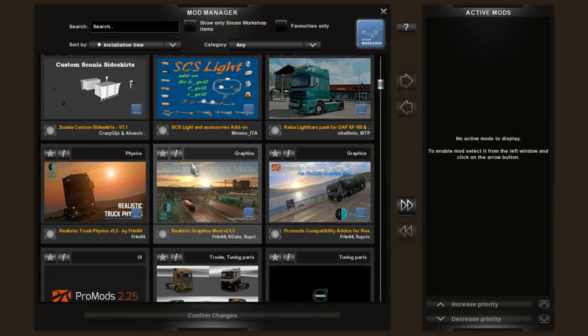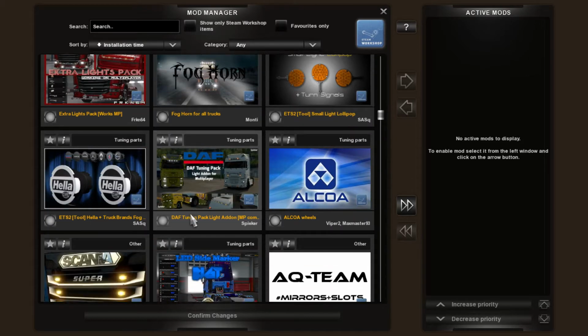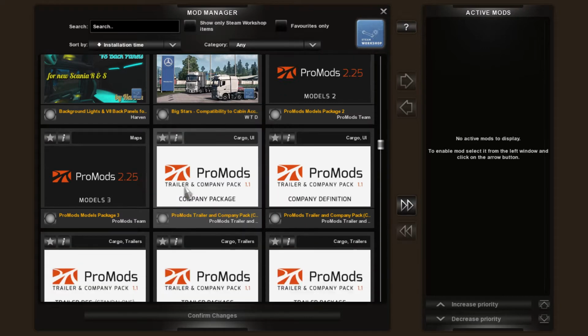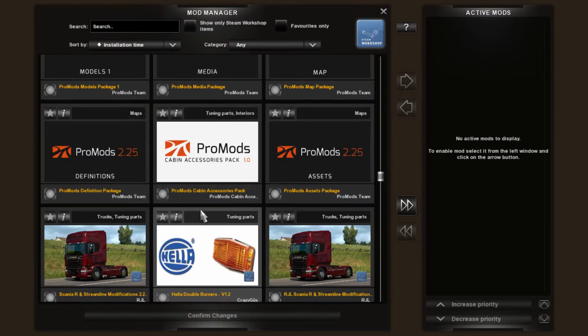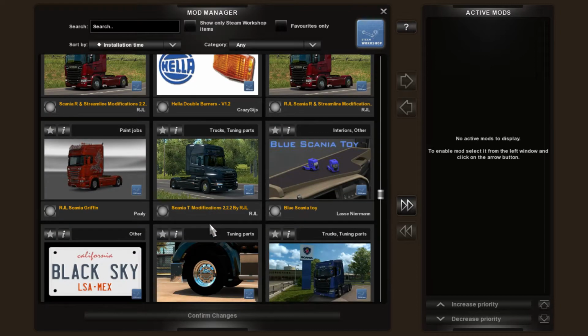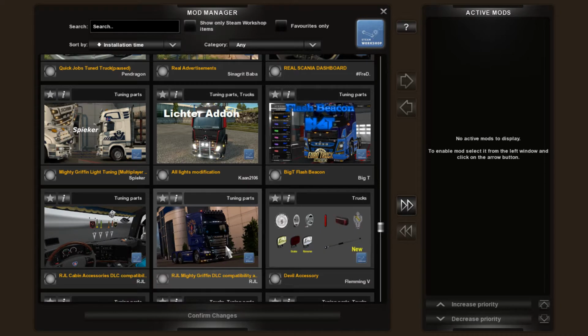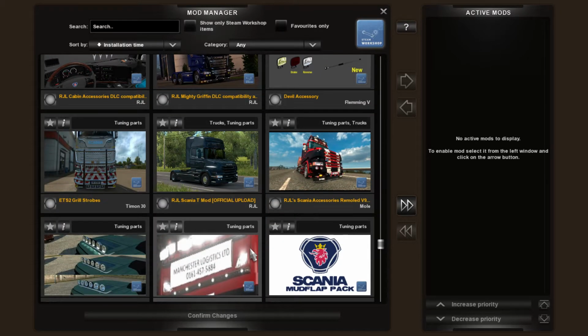Realistic graphics to change the light, and realistic truck physics to give you a little bit more bounce when you pull away or when you slow down. Pro mods is a really good modification, and all these are free, and those pro mods can add extra areas to the maps, extra trailers, extra assets. And as you can see, there's a lot of mods that you can use, and this is just a small selection that I've downloaded for free. You can get them from the Steam workshop.